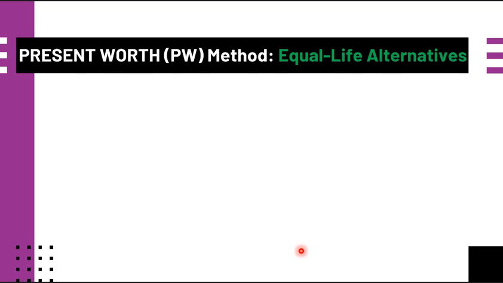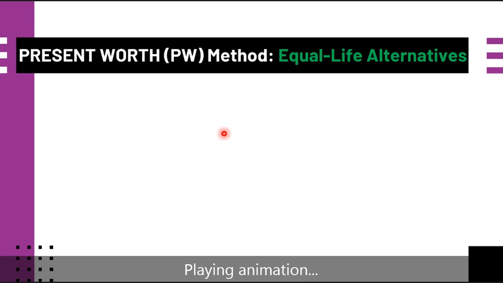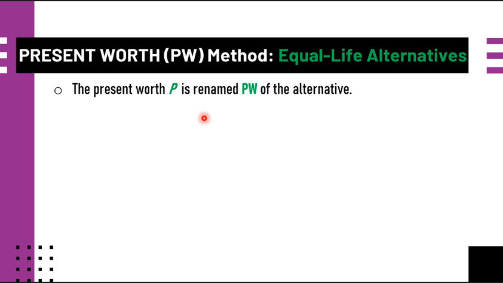So proceeding, for the present worth, P is renamed here as PW of the alternative. This is referring to the present worth. That's why PW.